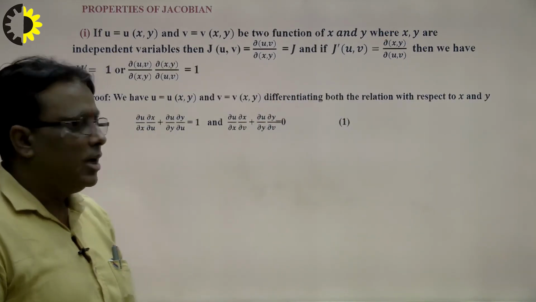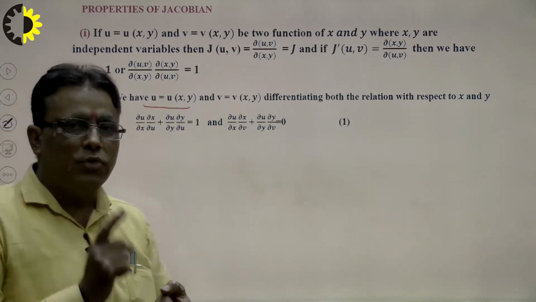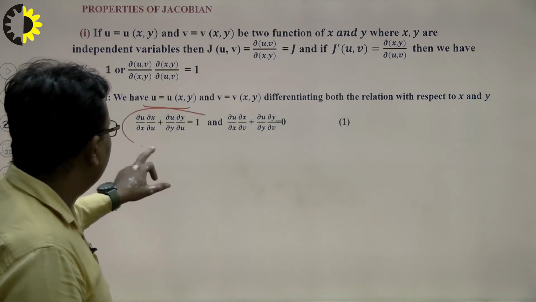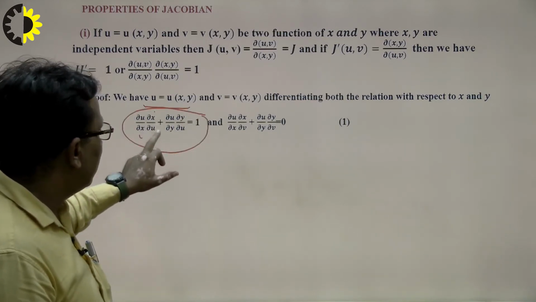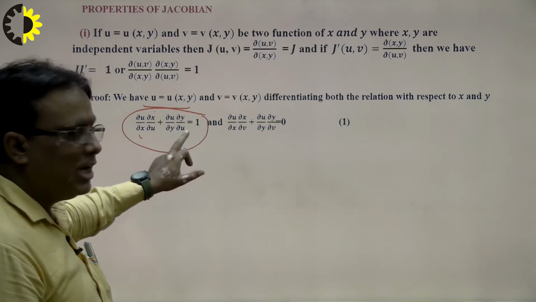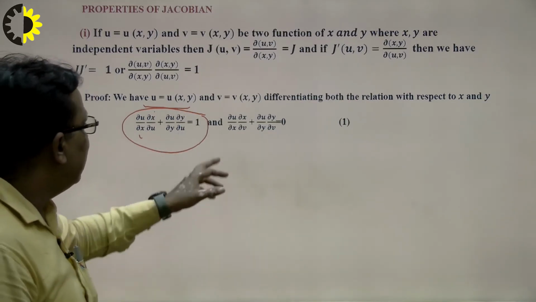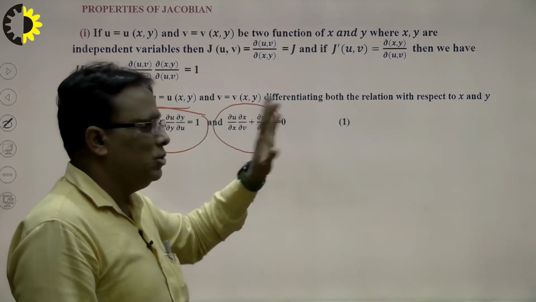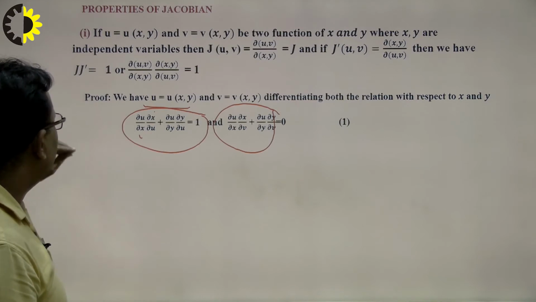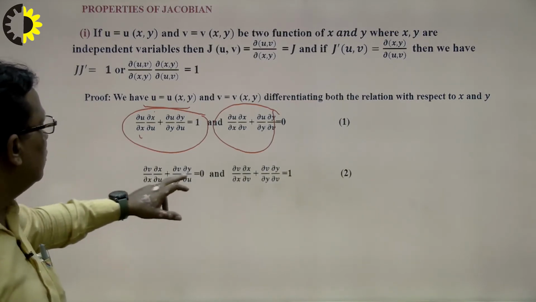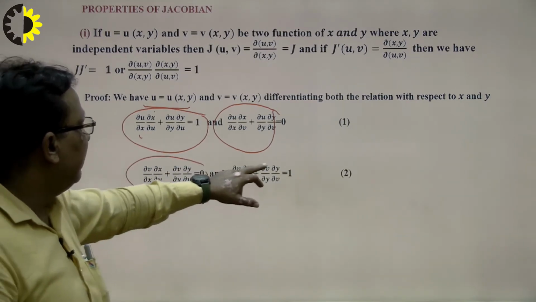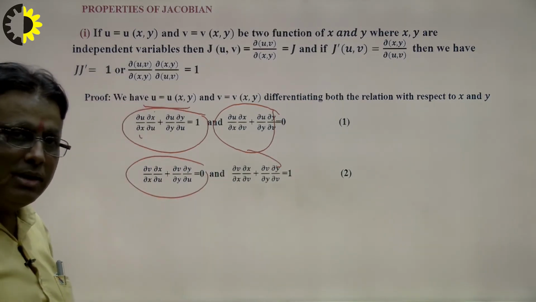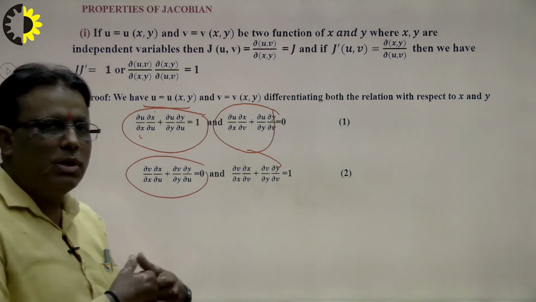How to write here? u is a function of u, that means differentiation of u with respect to u will be 1. So by using the partial differentiation definition, del u over del x, del u over del y, del u over del v, because u is a function of u and v. But u is not a function of v, so when we differentiate with respect to v, this will be 0. In the same way, when we differentiate v with respect to u, this will be 0, and when we differentiate v with respect to v, this will be 1. Any function with respect to itself is 1, and any function with respect to others is 0.